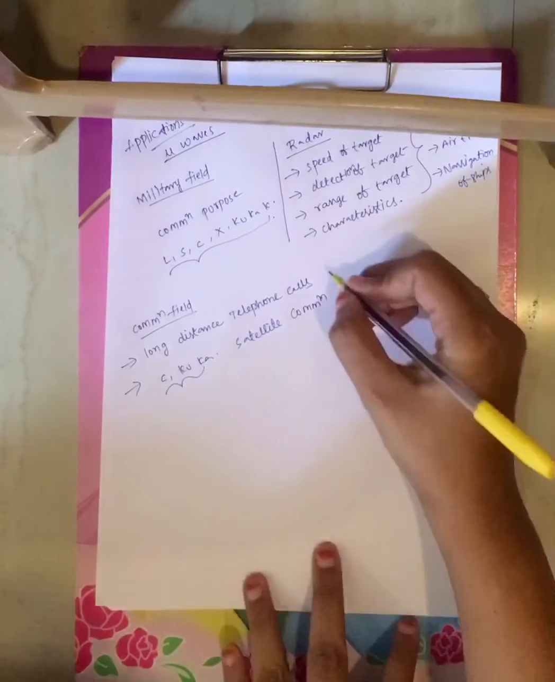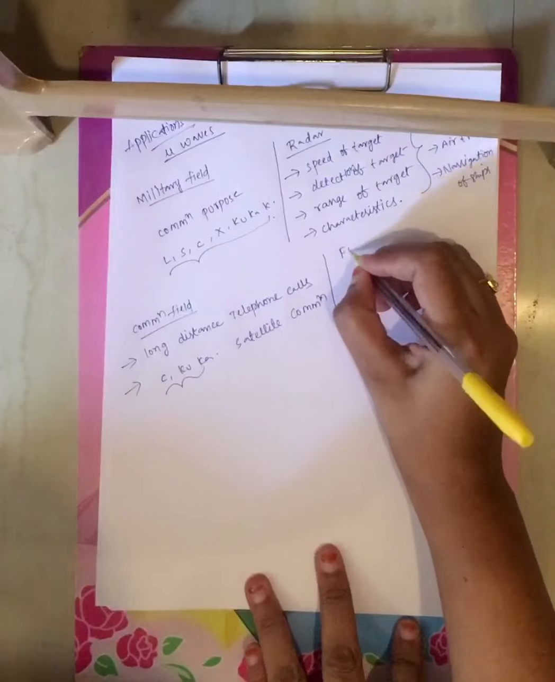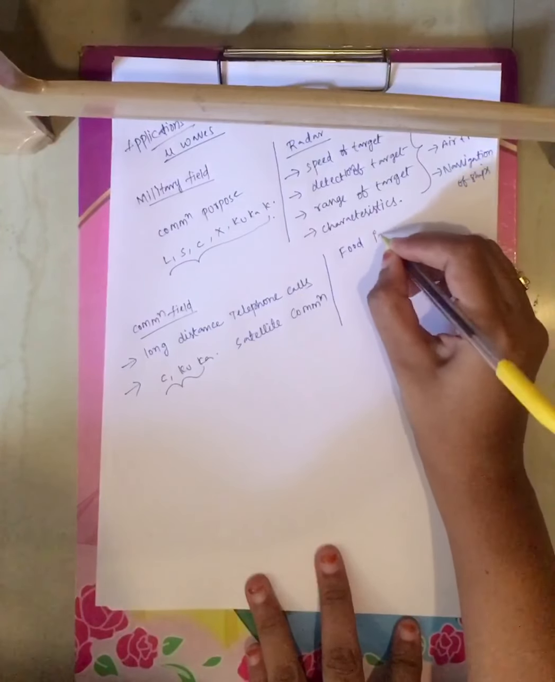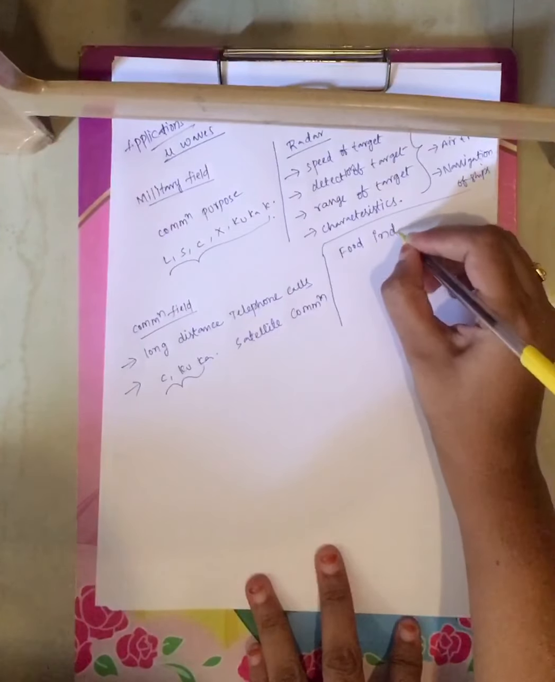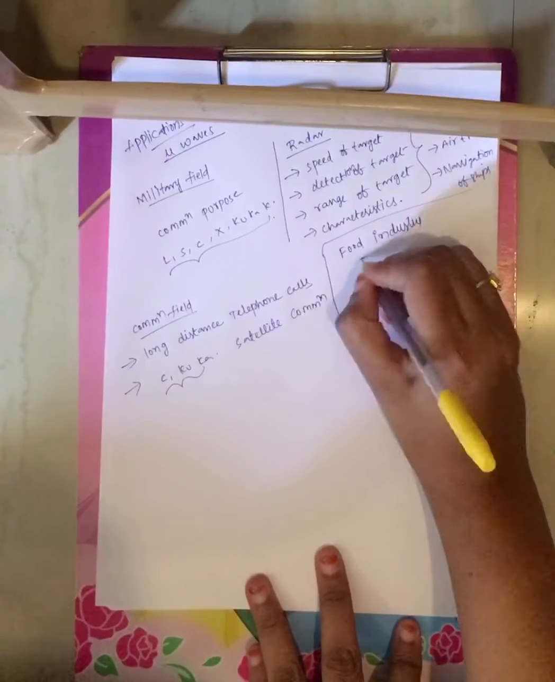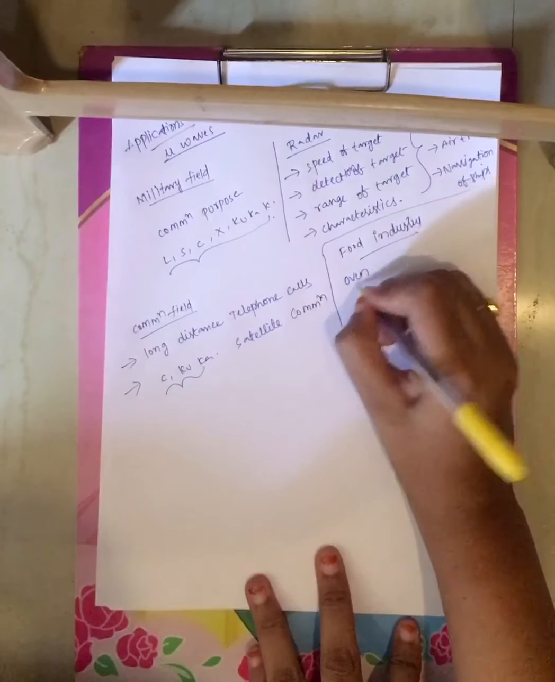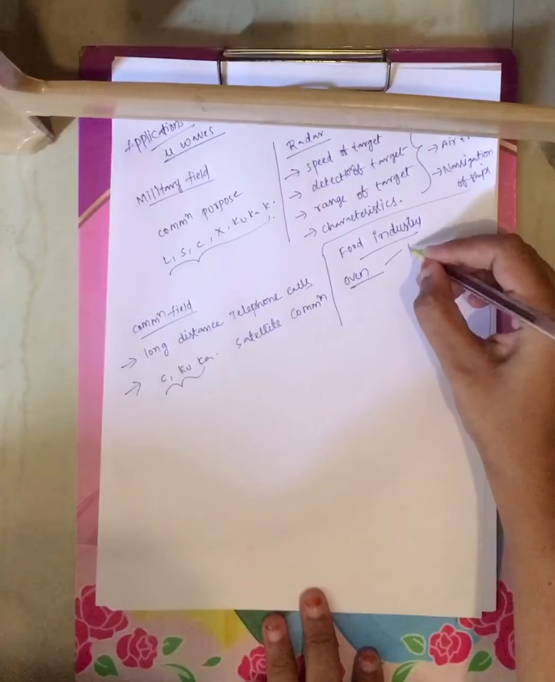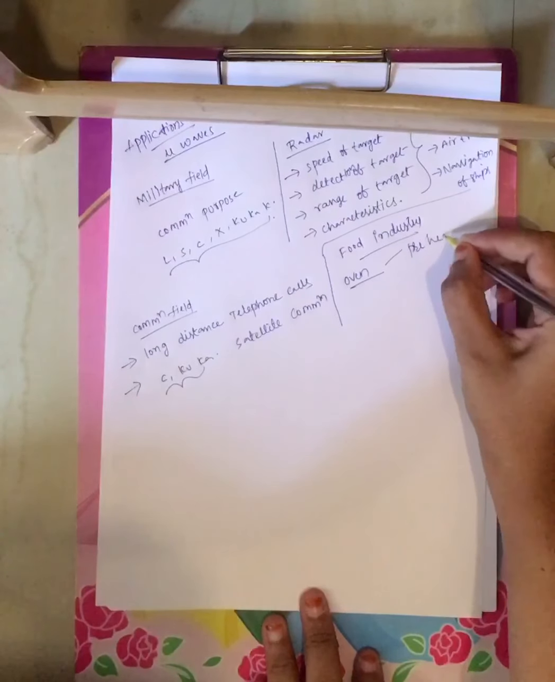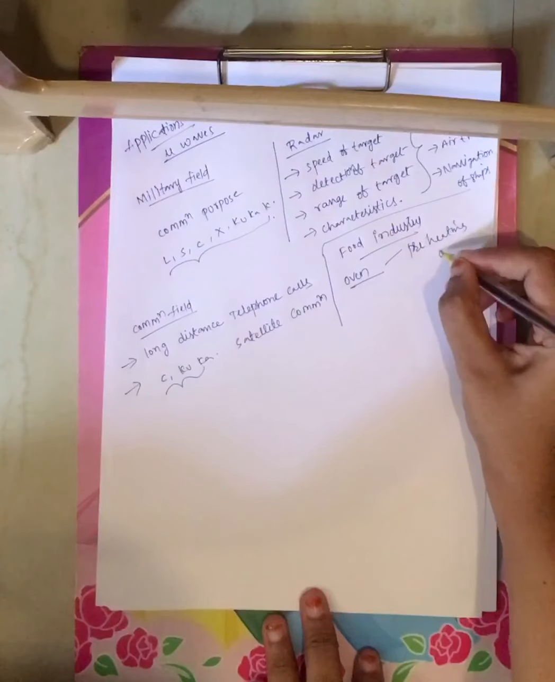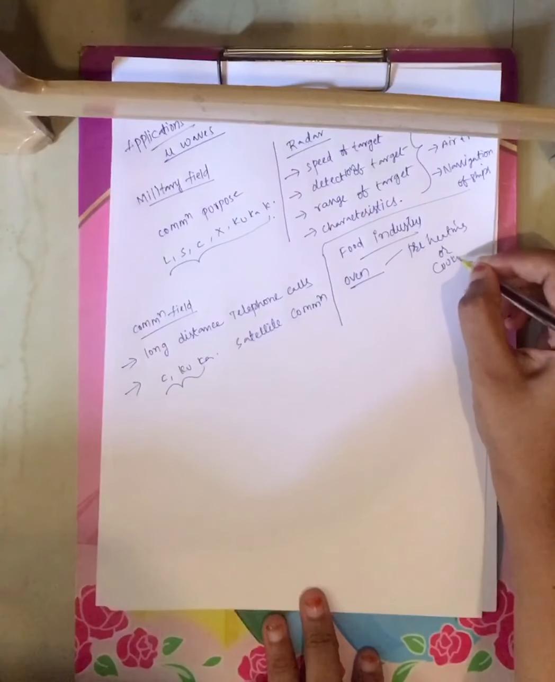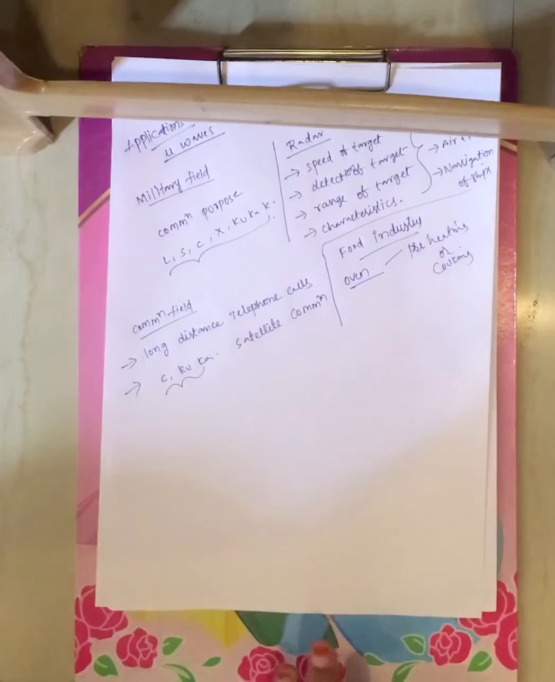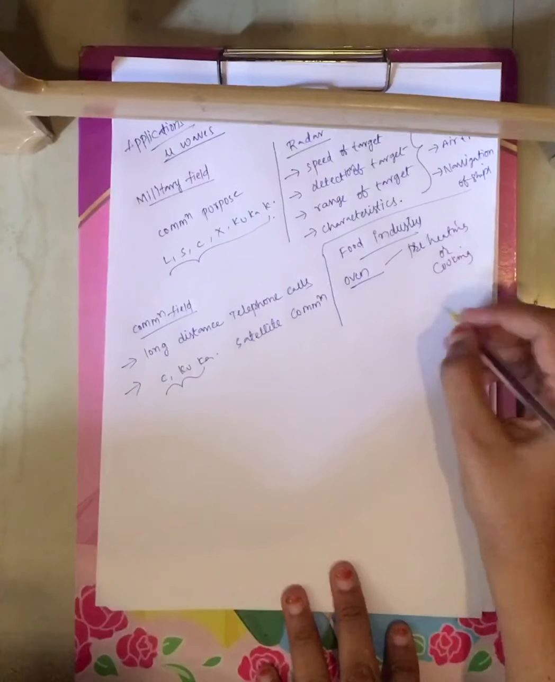Now coming to the food industry, where microwaves are applied. As we know, the oven in our household is used for preheating or cooking food. This is one more application. The oven is one of the applications of microwaves, where you can preheat the food or cook the food.